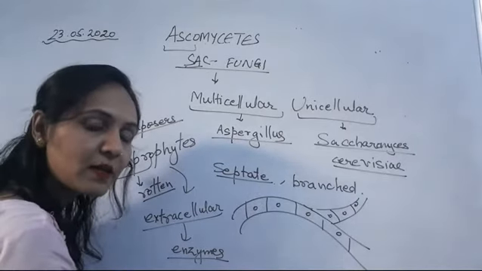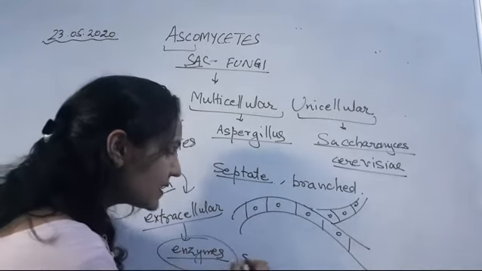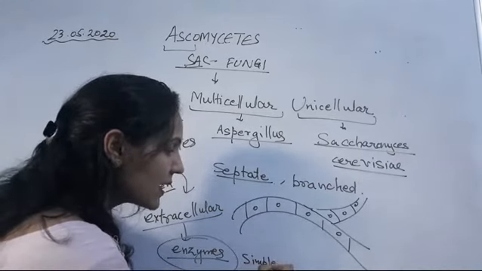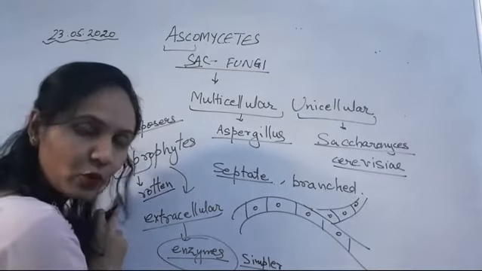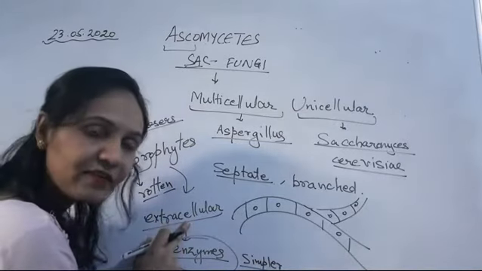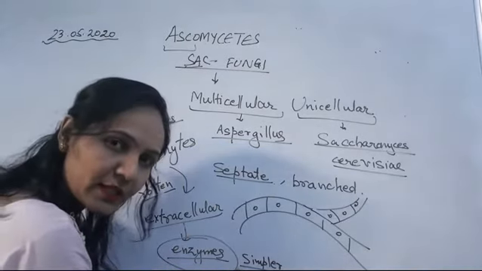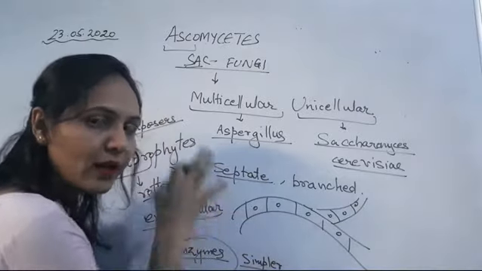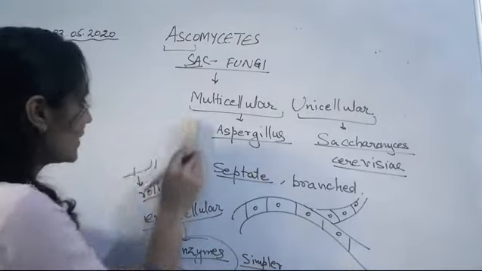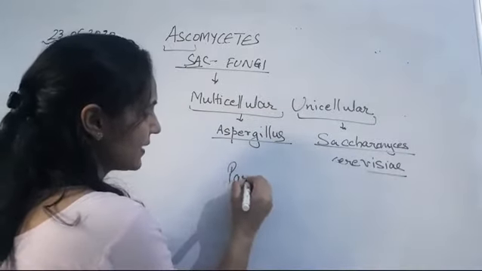So complex substances get changed into simpler ones, and these simpler substances are absorbed by the fungi. Clear? In saprophytic nutrition, the hyphae release extracellular enzymes which change complex material to simpler material that is absorbed by the fungi.